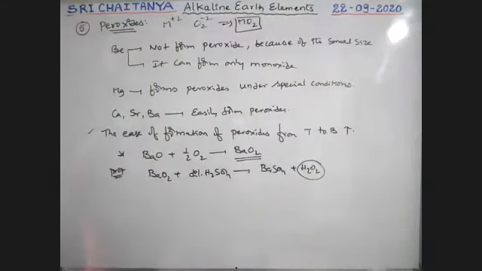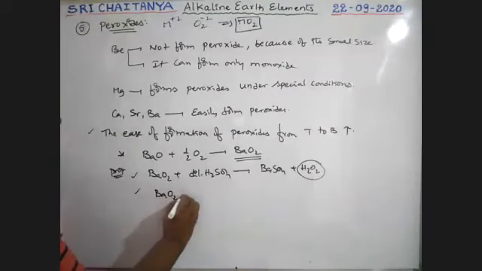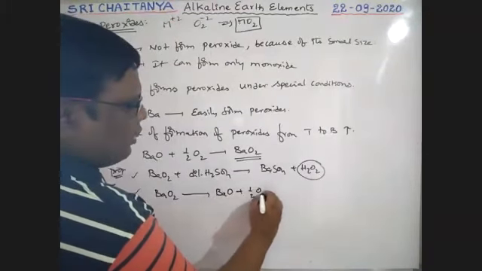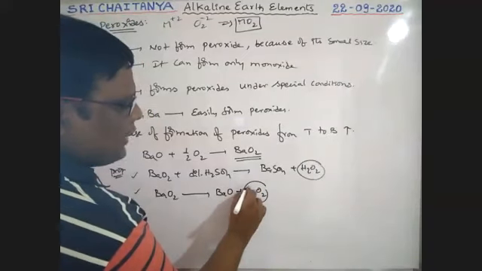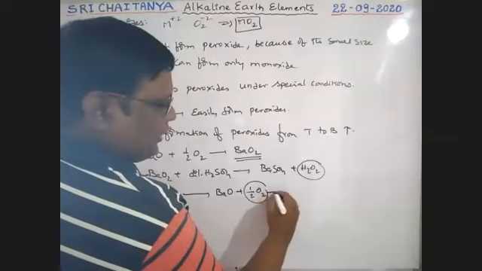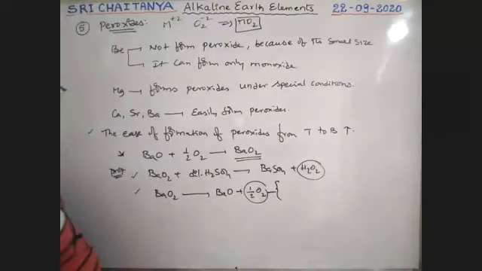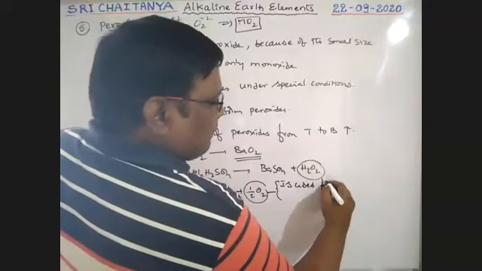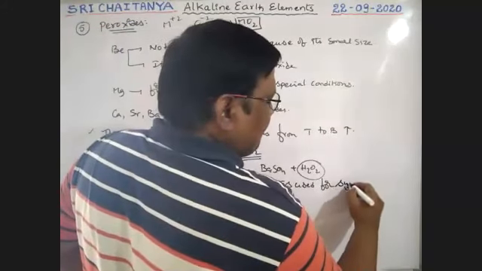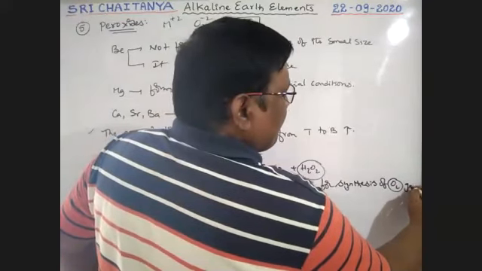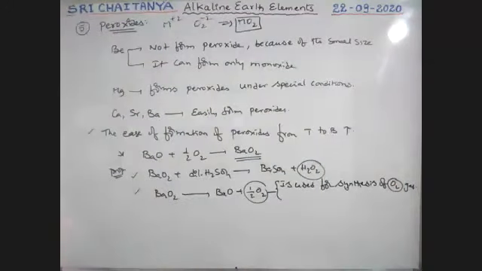Very, very important. Next, one more equation. When barium peroxide is decomposed, it gives barium oxide and oxygen gas. This equation is used for the synthesis of O2 gas.